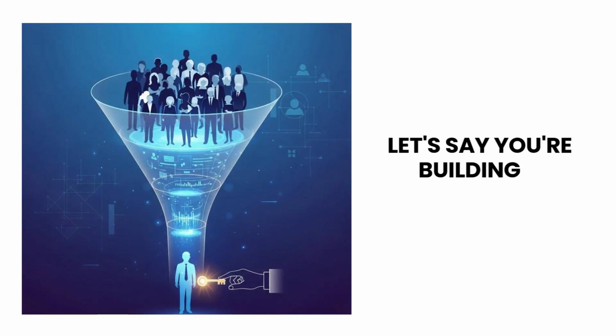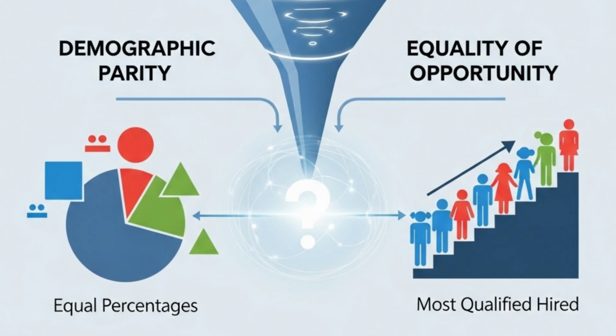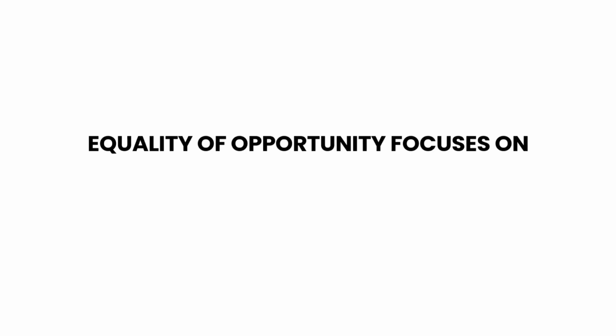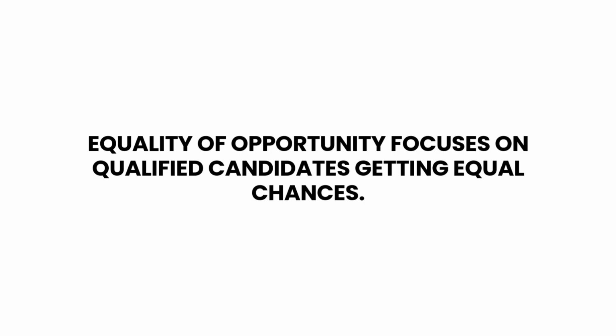Let's say you're building a hiring AI. Demographic parity would mean hiring equal percentages from different demographic groups. But what if one group has more qualified candidates? Equality of opportunity focuses on qualified candidates getting equal chances. But how do you define qualified without bias?